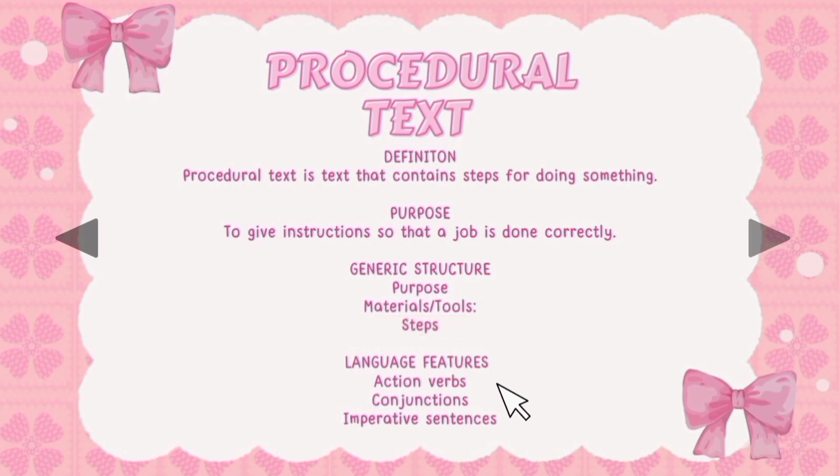Procedural text also has language features. The first one is action verbs, which are words that show action. The second one is conjunction. These words are used to connect and organize the steps. And the last one is imperative sentence, which are sentences that contain commands or instructions for the readers.